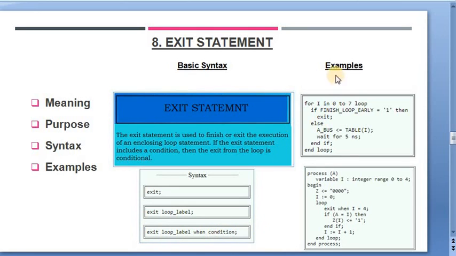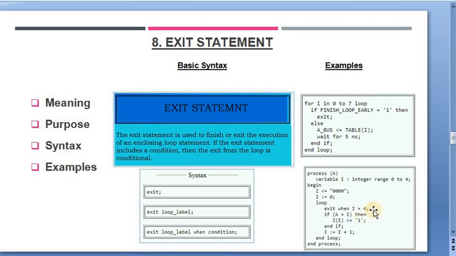As you see in the first example on the right, the exit statement is used just to finish the loop, which is basically a for loop here, having different varying values of I from 0 to 7. So this statement breaks this for loop. As you see in the second example, the loop exits when I is equal to 4.